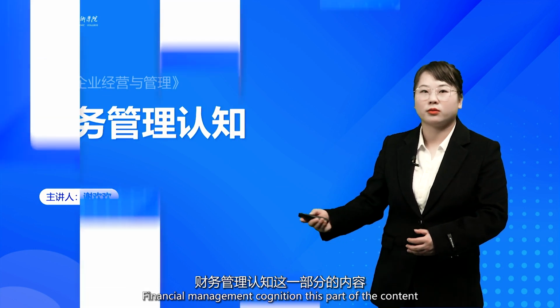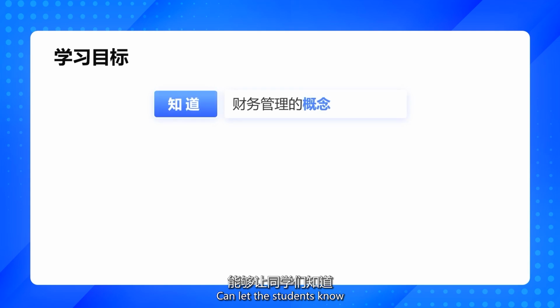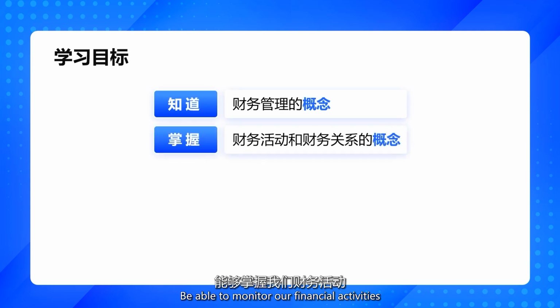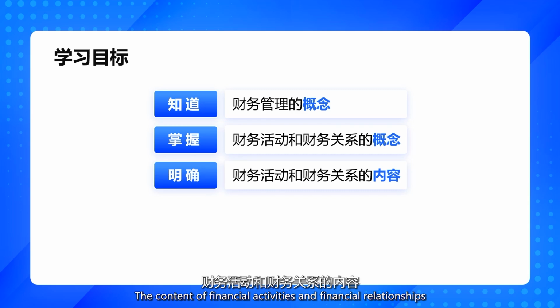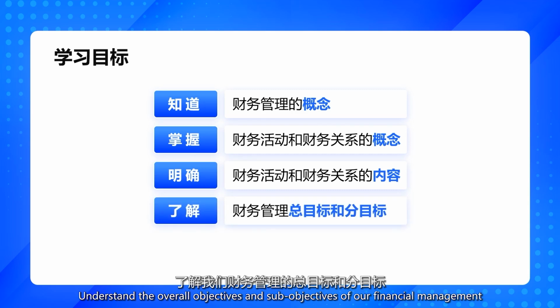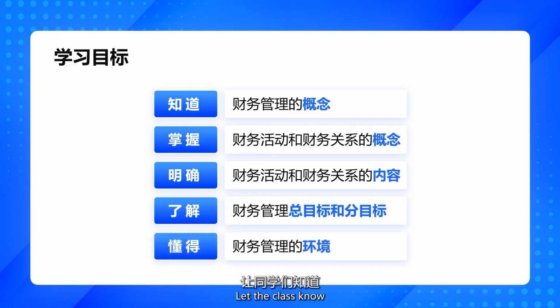This part of the content, through today's study, lets students know the concept of financial management, be able to monitor our financial activities, and understand the concept of financial relationships, making clear the content of financial activities and financial relationships, and understand the overall objectives and sub-objectives of financial management. Let the class know what the environment of financial management is.